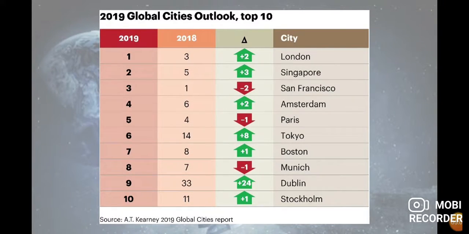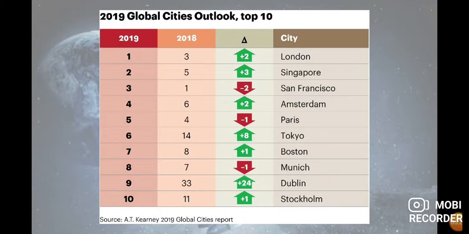Okay, in the last years, for example in 2018, San Francisco was the first one, but right now it is in third place. Then we have number 4, that is Amsterdam. Number 5 is Paris. These ones are in Europe. Okay, the majority of the cities in this list are in European countries.